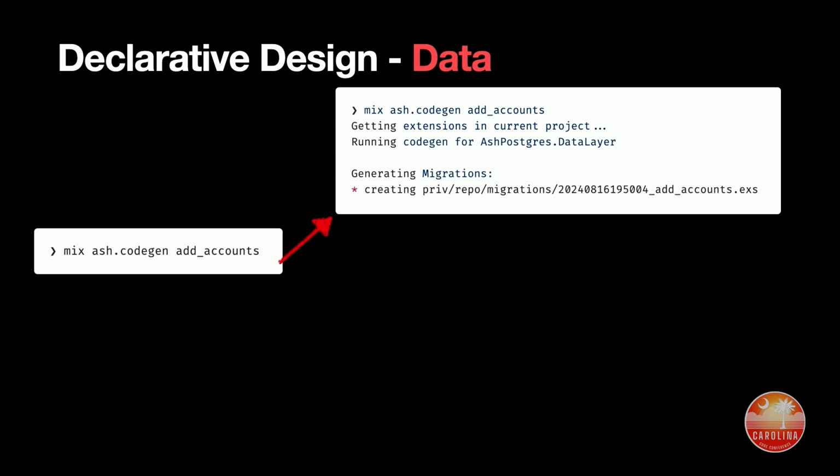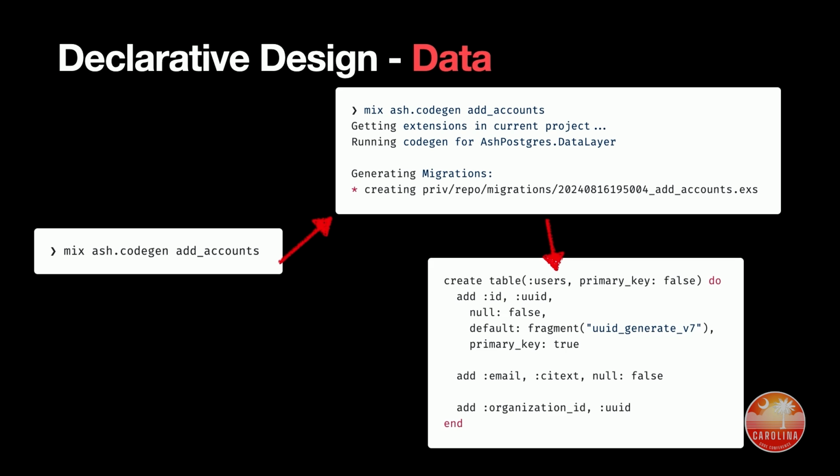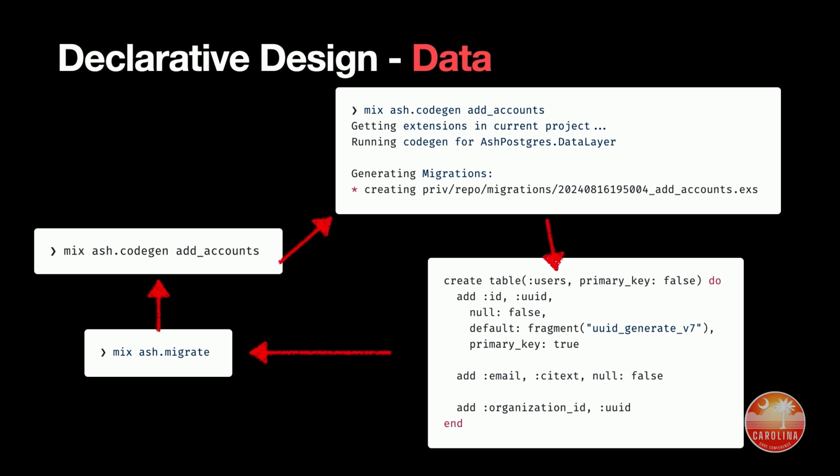And you can see it says, okay, I'm going to go find your extensions, and I'm going to run Ash codegen, and I'm going to create a migration. So a migration is a script that can take a database from one state to a new state, right? So for example, now that we've created our users, we're going to have to create a table to store those users in. And so this file contains this code, among other things. It says create a table called users, and add an ID field, and an email field, and an organization ID. And then we can say mix ash.migrate to actually apply those changes to our database on our machines. And this is actually a cycle.